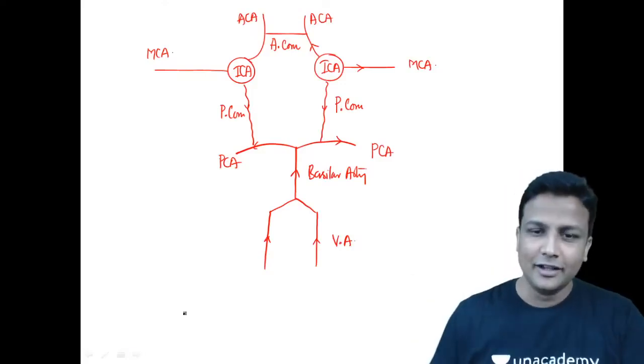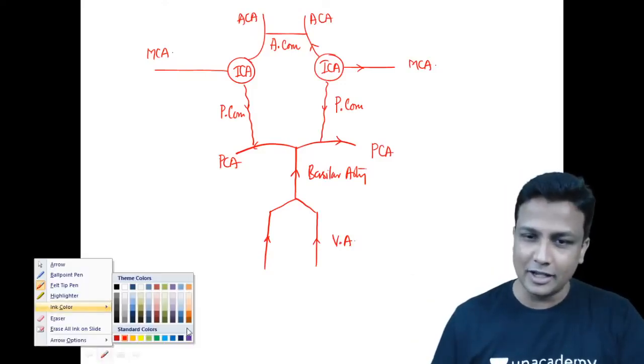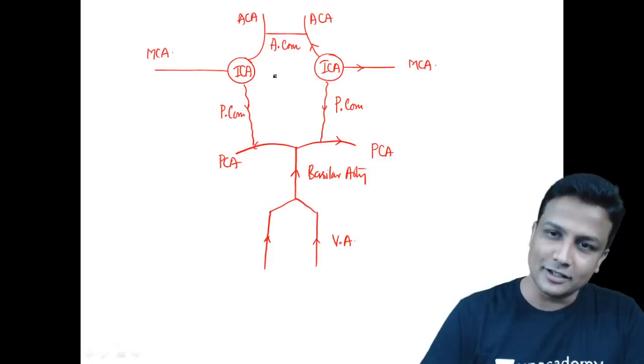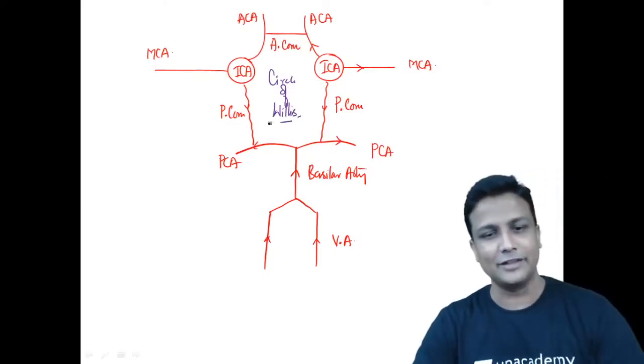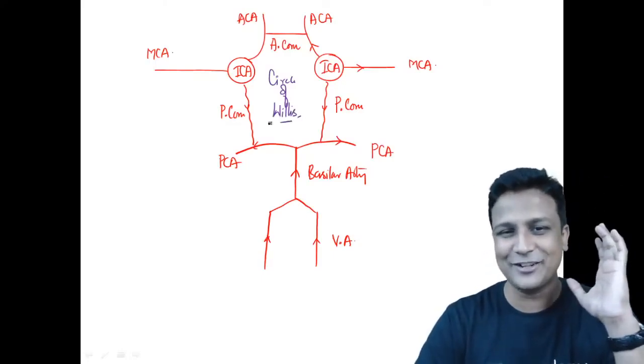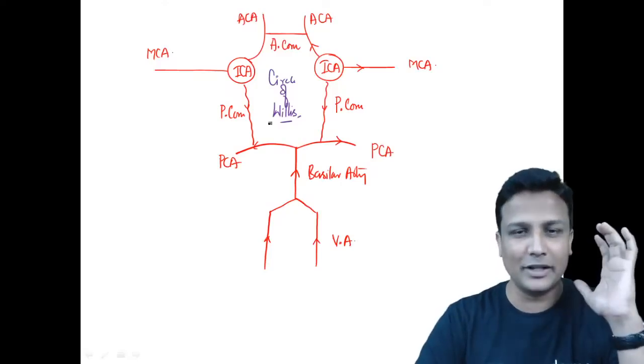And you can clearly see there's a formation of a circle in the middle, and that is nothing but your circle of Willis. So in this manner, the circle of Willis will be formed here right now. Are you understanding, my dear friends? That's how the circle of Willis will be formed.